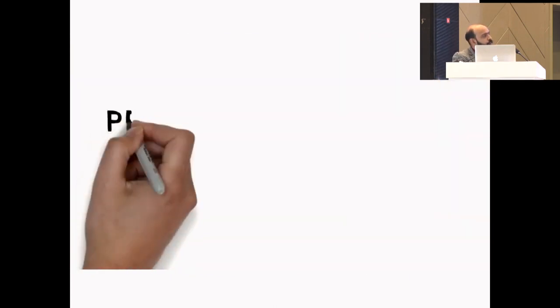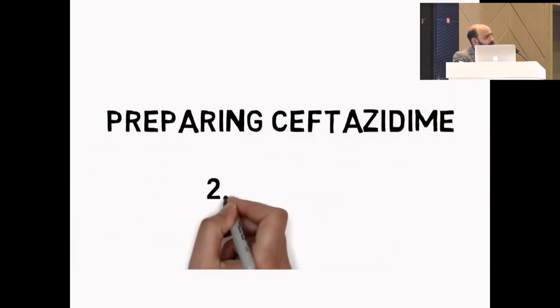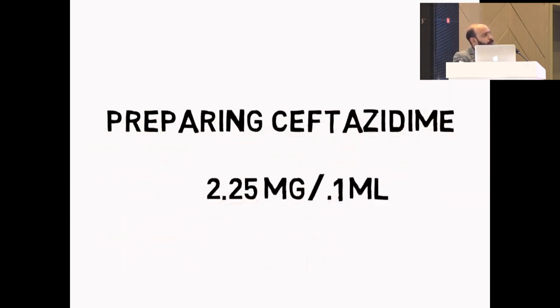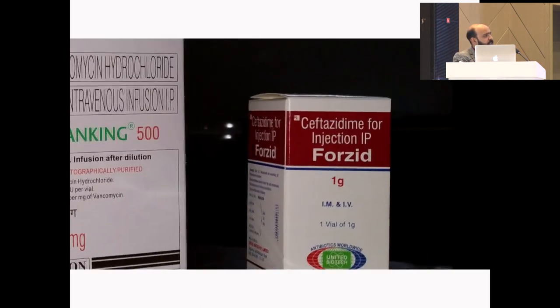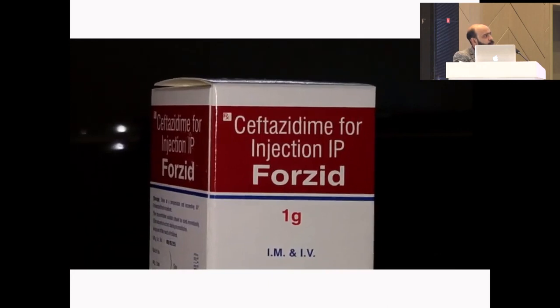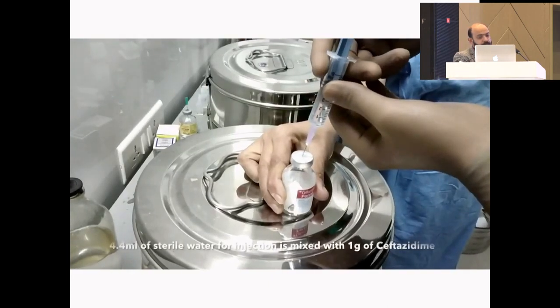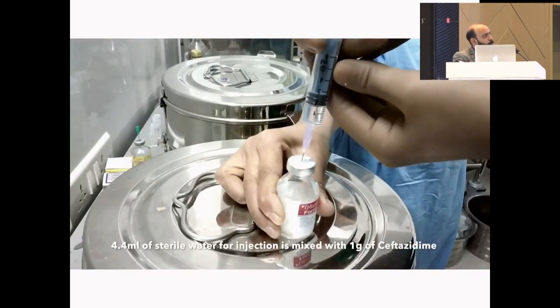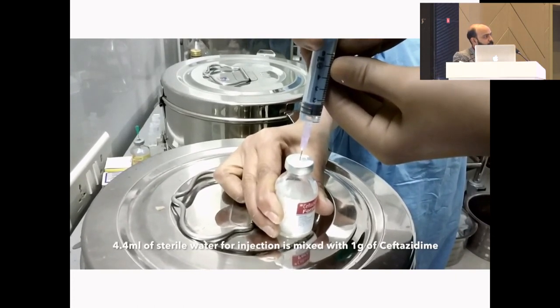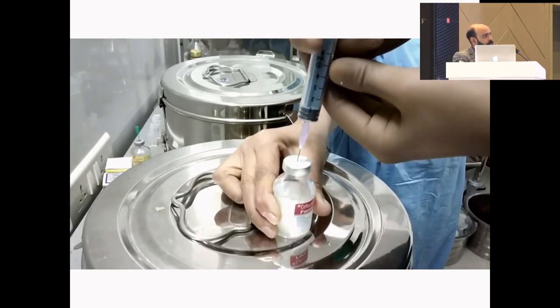Next, moving on to preparation of ceftazidime. We require a concentration of 2.25 milligram in 0.1 ml. It comes in various forms. I'll be discussing how to prepare from a 1 gram injection. 4.4 ml of sterile water for injection is mixed with 1 gram of ceftazidime.